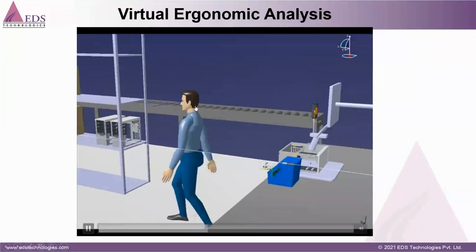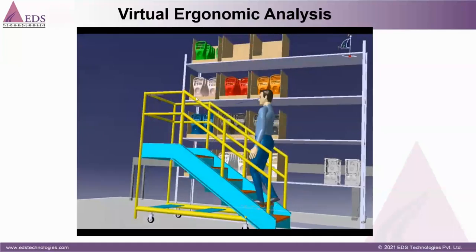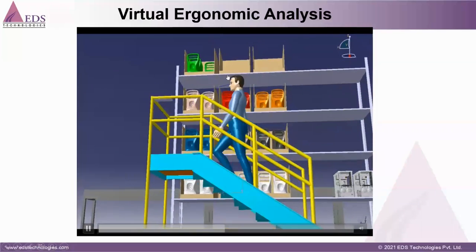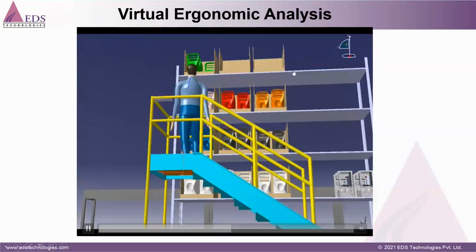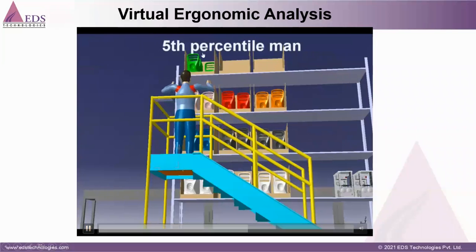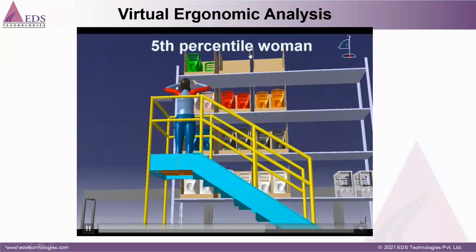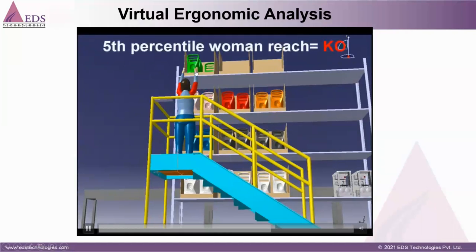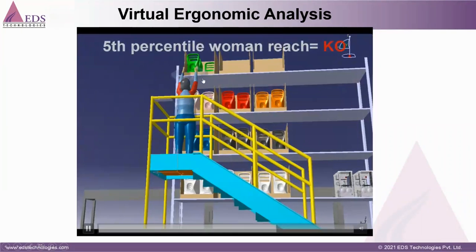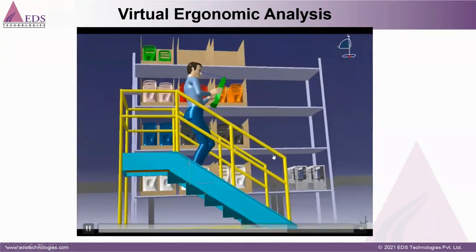And also we can validate the workplace, means how my workplace should be designed with respect to each worker, because all workers are not the same height. So you can see the fifth percentile is a shorter person, it is okay for men, but for fifth percentile women it is not okay, such kind of height. So such kind of study they can do, and they can adjust this height as per the average worker.